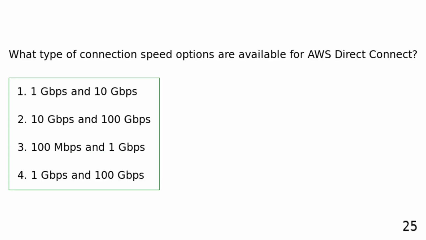What type of connection speed options are available for AWS Direct Connect? 1 gigabits per second and 10 gigabits per second. 10 gigabits per second and 100 gigabits per second. 100 bits per second and 1 gigabits per second. 1 gigabits per second and 100 gigabits per second.